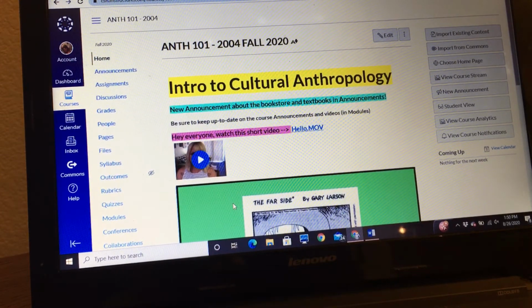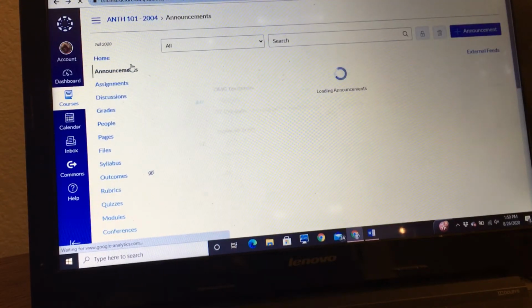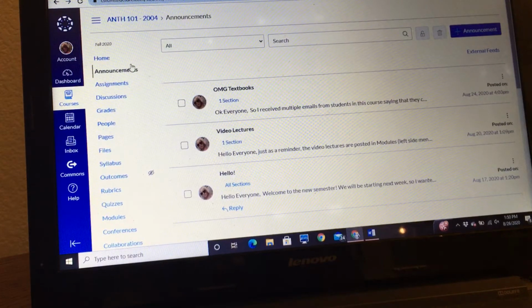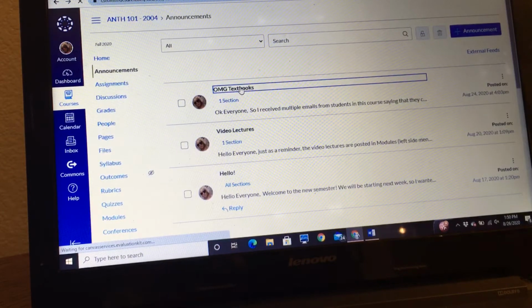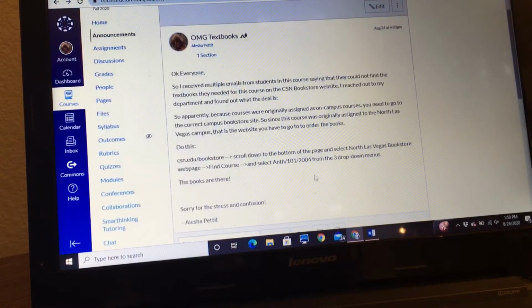Okay, so the first thing is that hopefully you all saw this announcement, so I will actually go to the announcement and show you. And it seems as if, at least from the few people who responded, this is basically a resolved issue. But just in case you were still confused or had questions about how to access the correct textbooks for this course, if you're purchasing them through the CSN bookstore, here are the directions. So the big issue was that because these courses were originally scheduled to be on campus, you have to go to the correct campus bookstore webpage. But they are there.